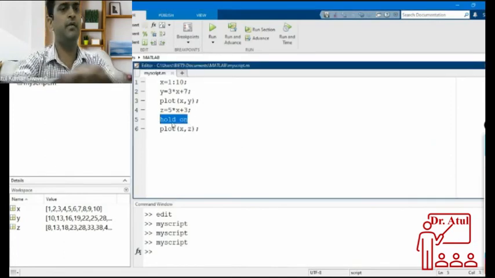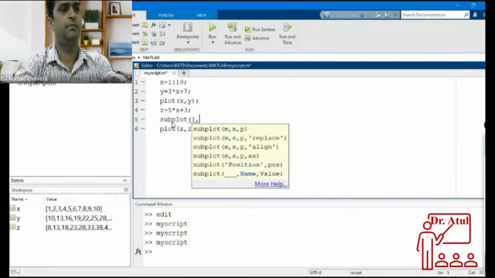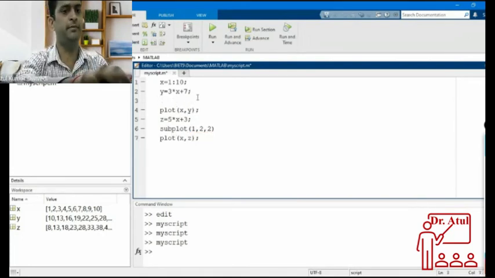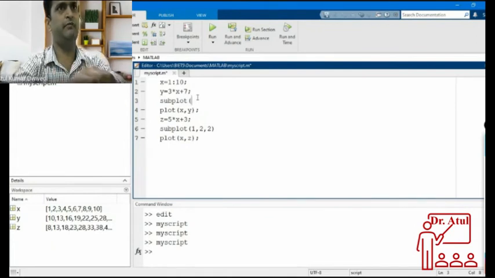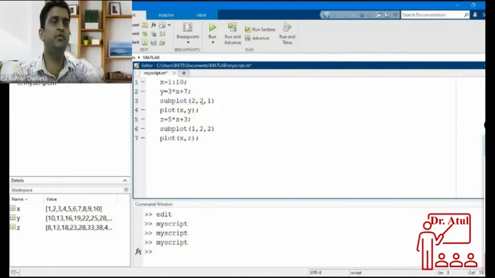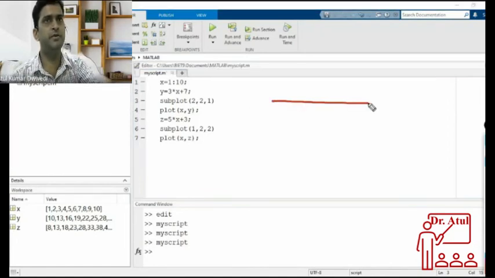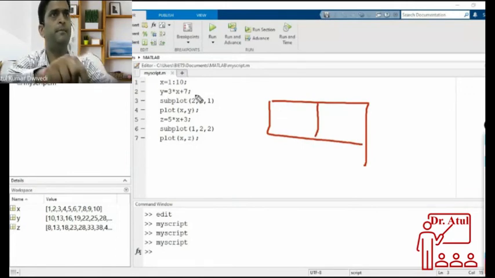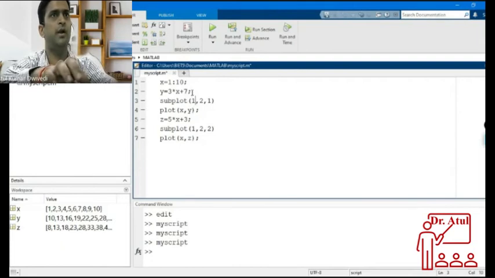I don't want the hold command; I want subplot here. You have to write the subplot command before every plot. For the first plot, I have to write 2, 2, 1. Sorry, I think I made a mistake. I have done 1 row, 2 columns. 1 row, 2 columns.